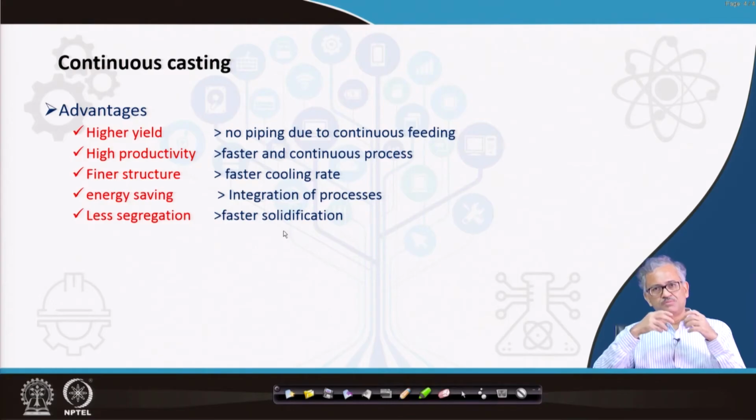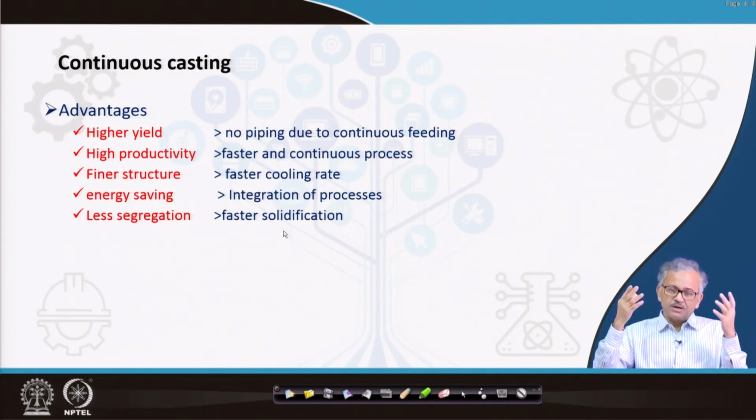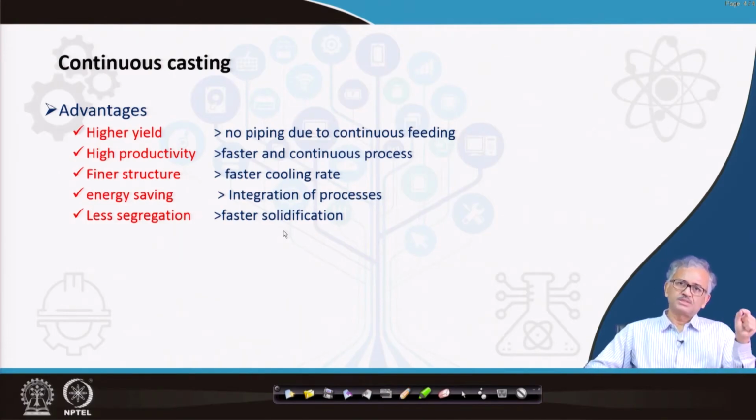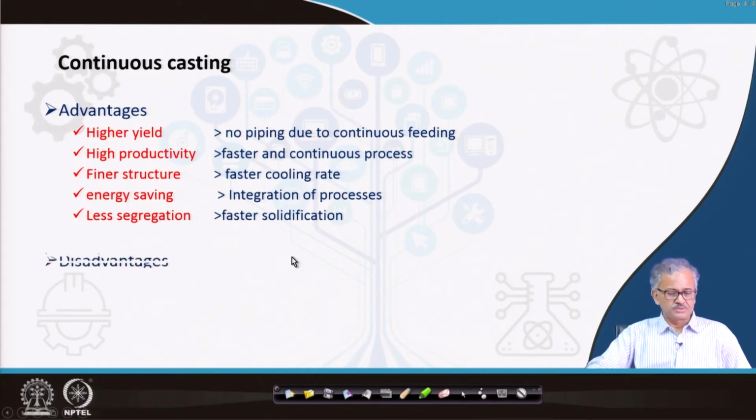If impurities form inclusions as well as gaseous products, they do not get sufficient time to come out of the casting. As a result, blowholes form. That is why continuous casting has a very low impurity tolerance. So we first make the steel with very low impurity, both solid impurities as well as gaseous impurities, as low as possible, and then we cast it. And finally, segregation becomes less because of the faster solidification.